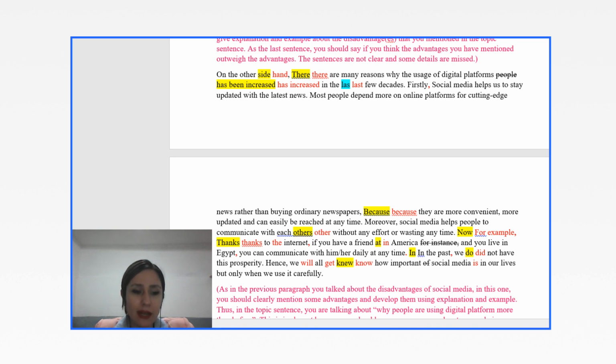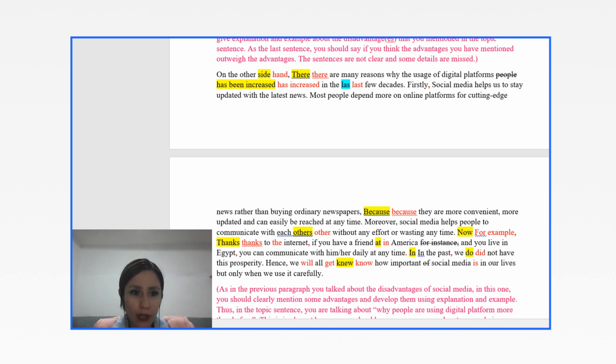Moreover, social media helps people to communicate with each other without any effort or wasting any time. Here you're giving an example. As I told you, always make it clear what you want to talk about. Always make it clear if this is the explanation, or if this is the example, or if this is your idea. Use the correct expressions to clearly show that to the examiner.